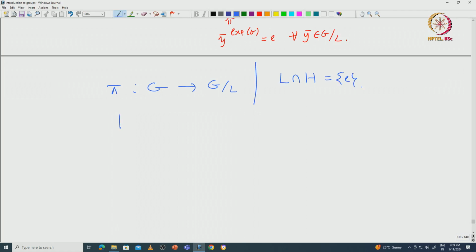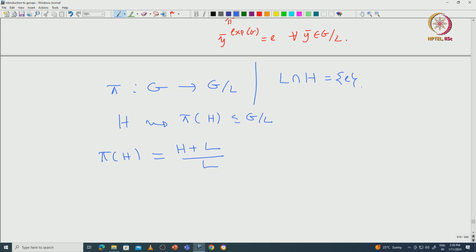Now you have H here, so let us look at the image of H inside G mod L. It is clear that pi of H is H plus L modulo L. This is not isomorphic, this is equal. Pi of H is H plus L mod L.